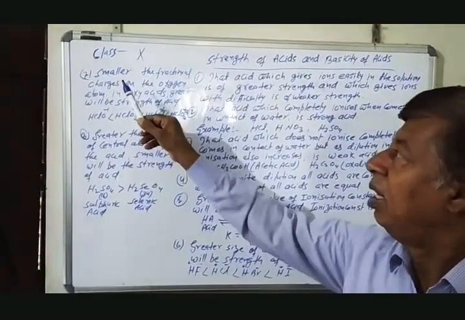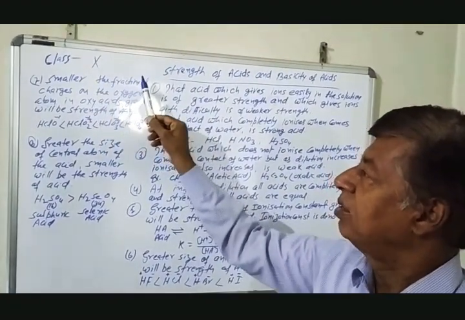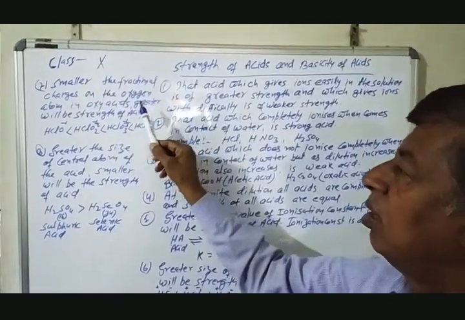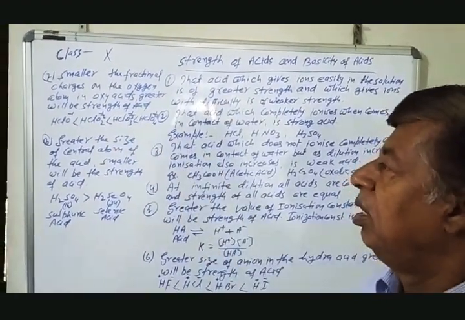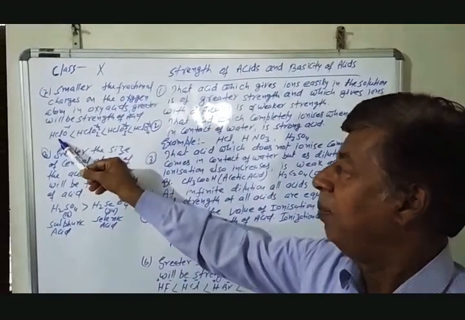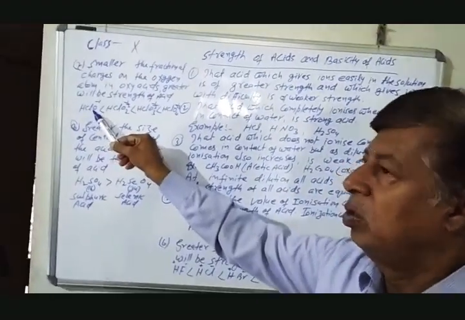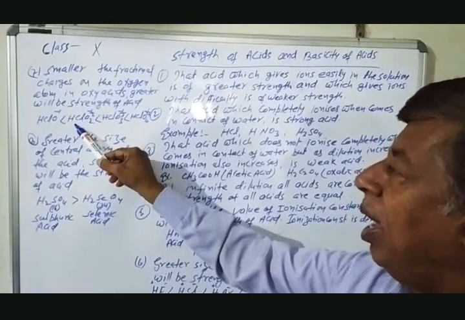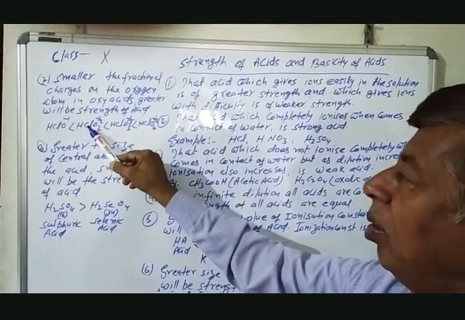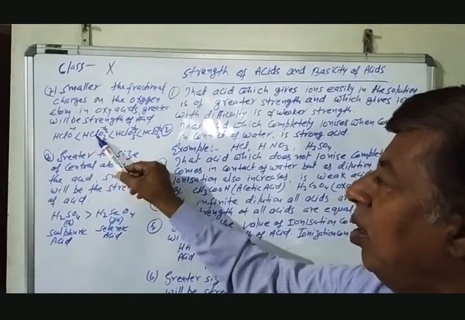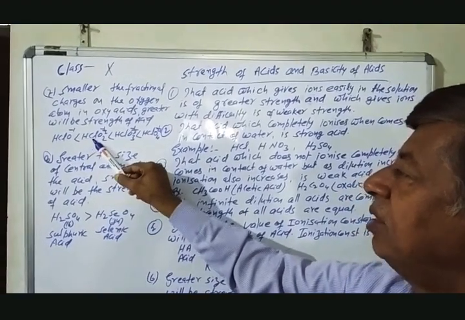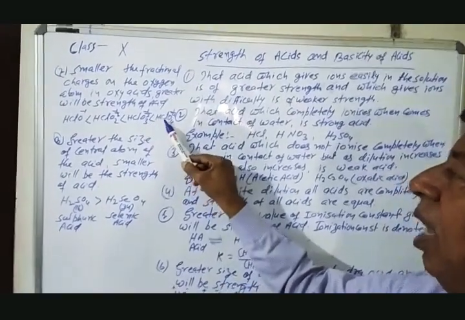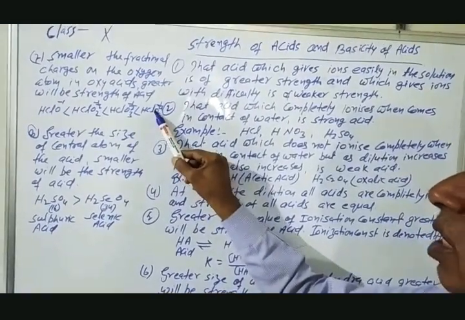Next point, the smaller the fractional charge on the oxygen atom in oxyacids, the greater will be the strength of the acid. Suppose hypochlorous acid HClO, chlorous acid HClO2, chloric acid HClO3, and perchloric acid HClO4.